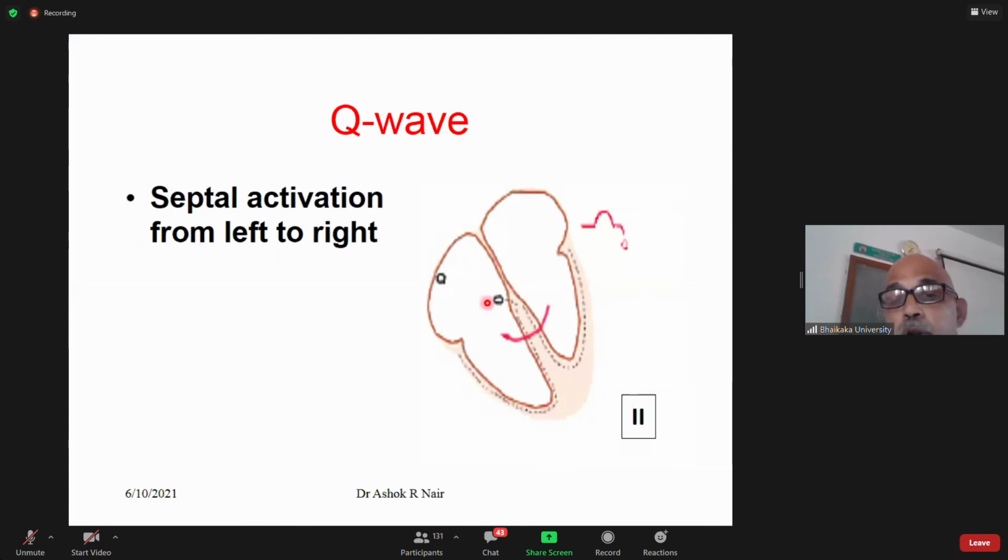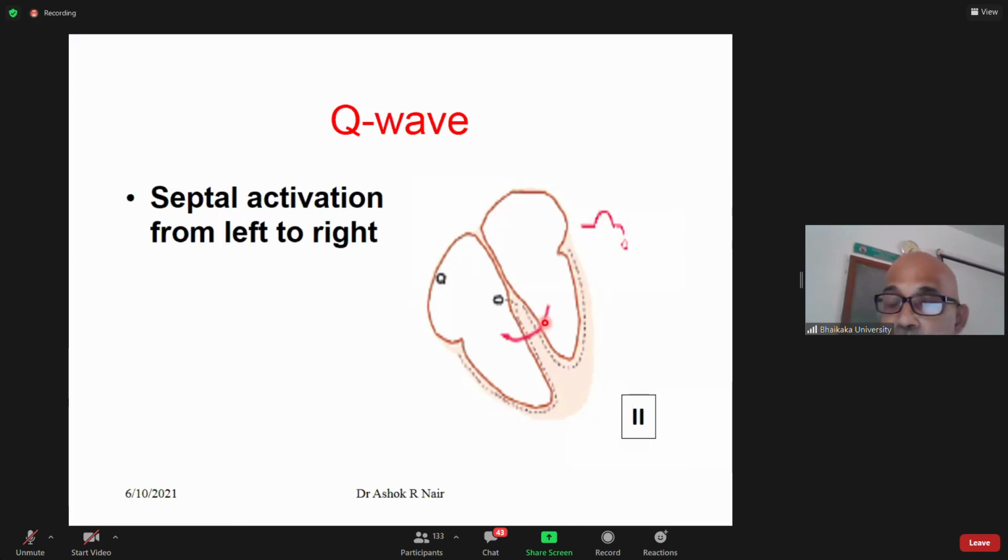For ventricular depolarization, after the impulse reaches the AV junction, it goes to the bundle branches, the right bundle branch and the left bundle branch. In the left bundle branch, I told you there are two branches, anterior and posterior. From the posterior branch, the septal branch arises, to the mid-ventricular septum.